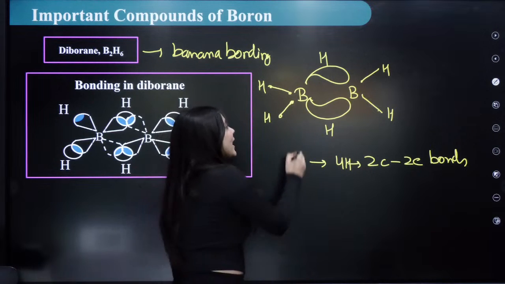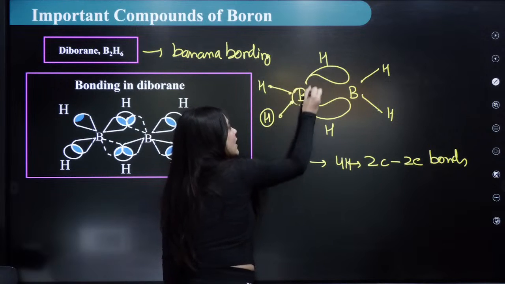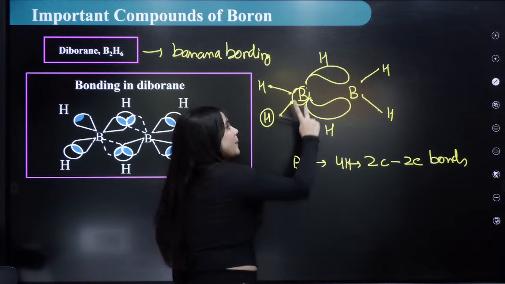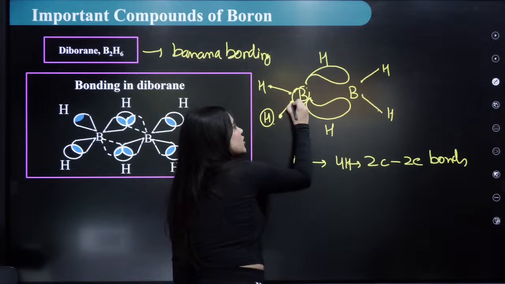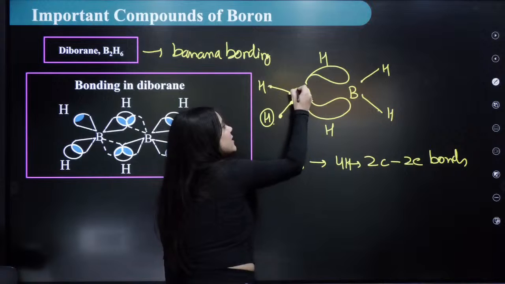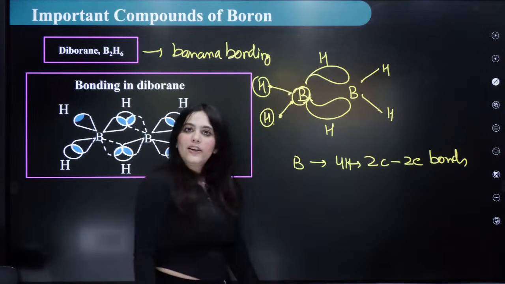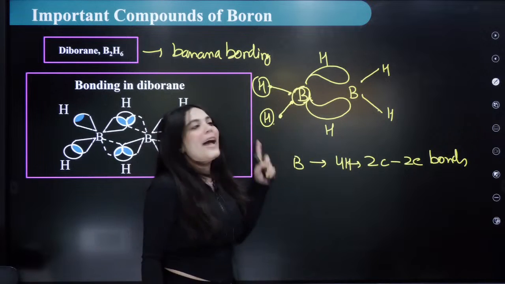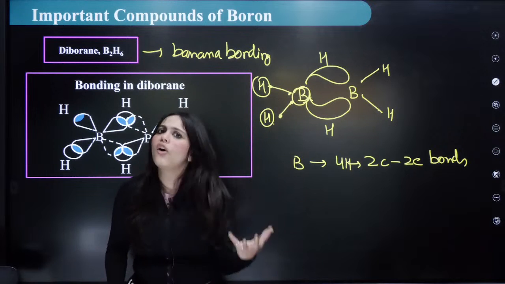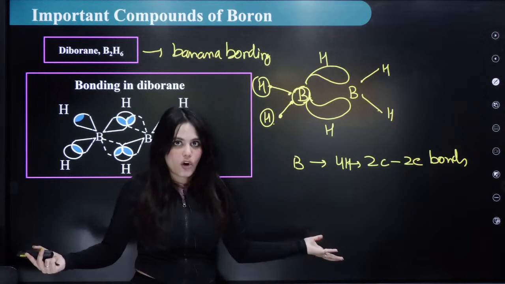It means that between boron and hydrogen, there are two centers. The centers are boron and hydrogen, and two electrons are shared. Similarly, with this boron-hydrogen bond, there are two centers, and again two electrons are shared in between. So this kind of simple bonding that we talk about is called a two-center, two-electron bond.